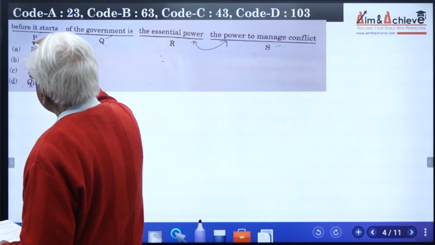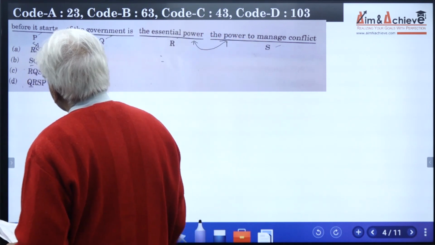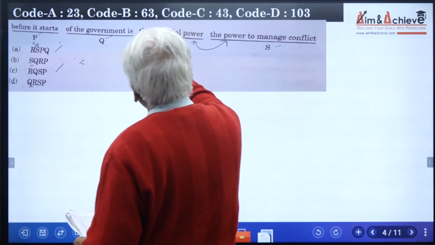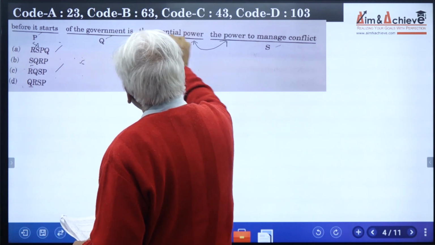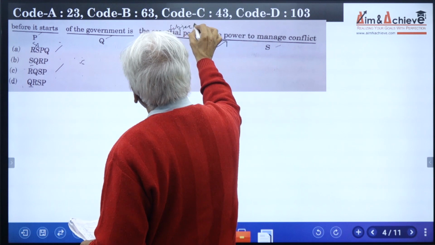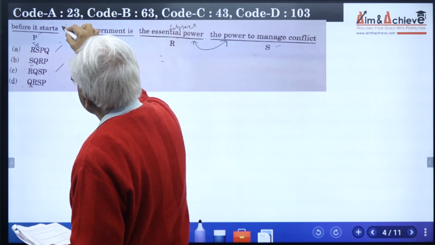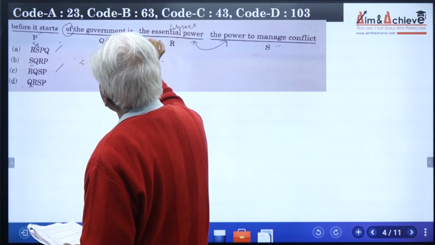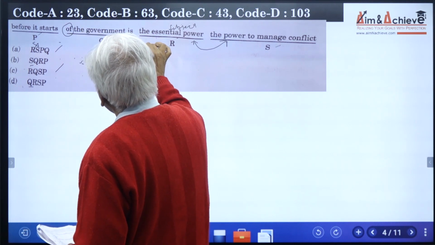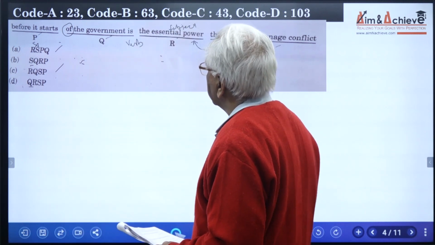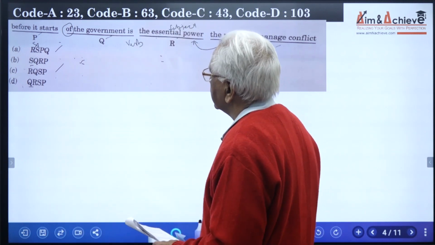That means this is ruled out. When we read RQSP, the essential power of the government. So this is right. The essential power becomes the subject of the government. Of is a preposition, and the government becomes the object of the preposition, and is the verb. That means we are following the system of subject followed by verb. So it works out fine.